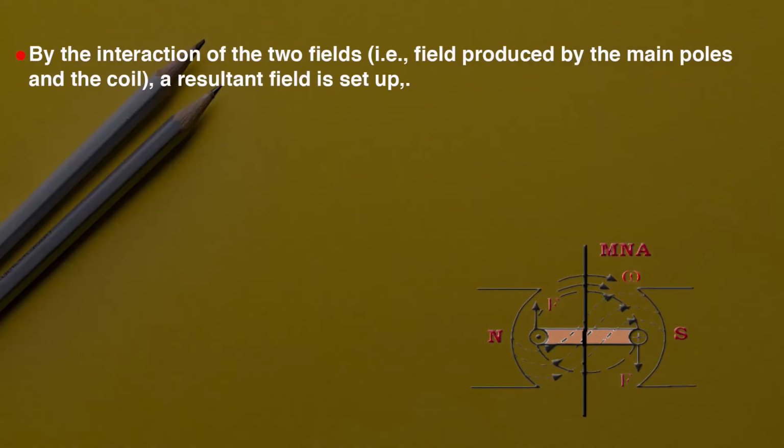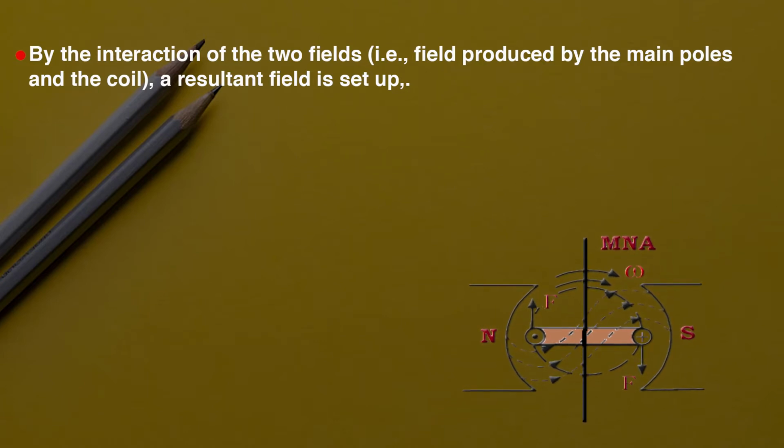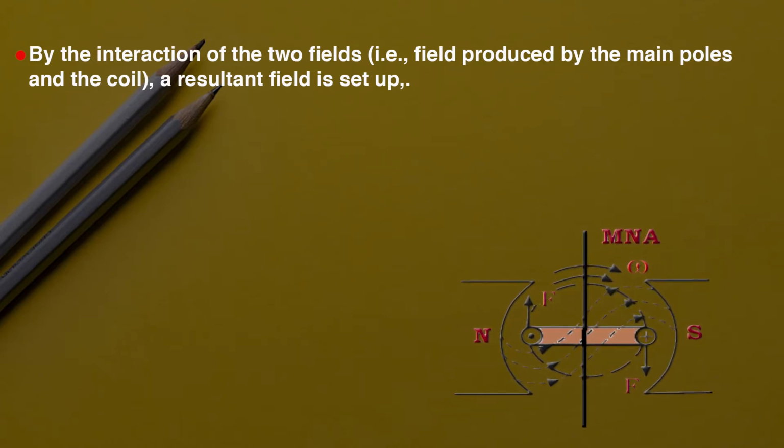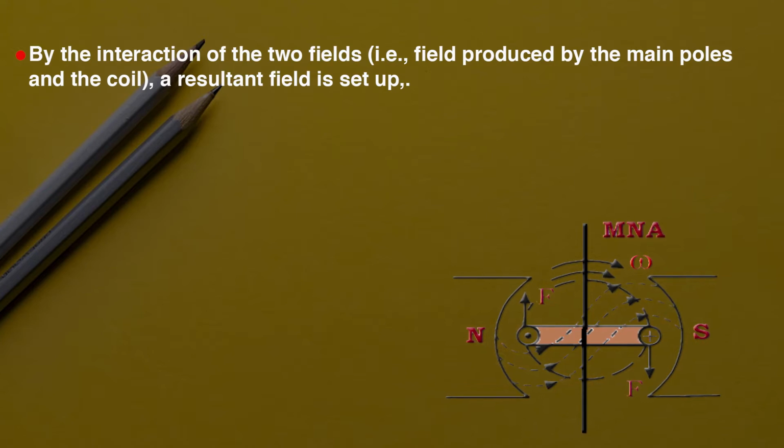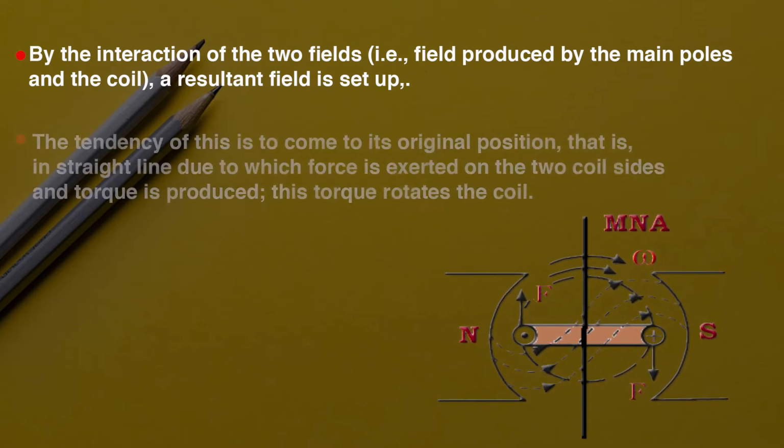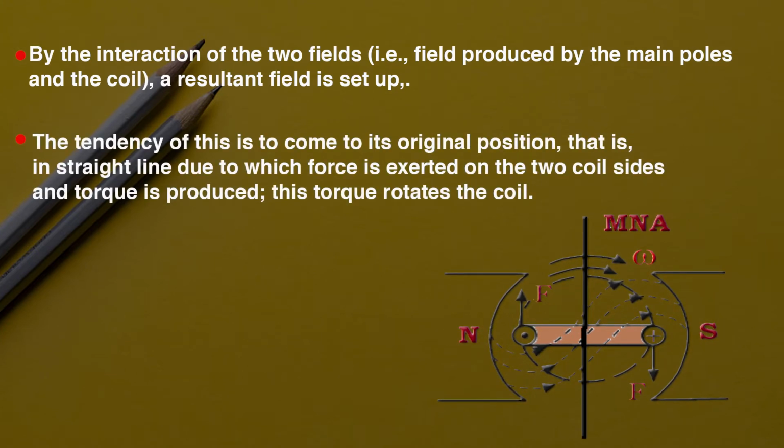By the interaction of the two fields, that is the field produced by the main poles and the coil, a resultant field is set up as shown in the figure. The tendency of this is to come to its original position, that is in a straight line, due to which force is exerted on the two coil sides and torque is produced. This torque rotates the coil.